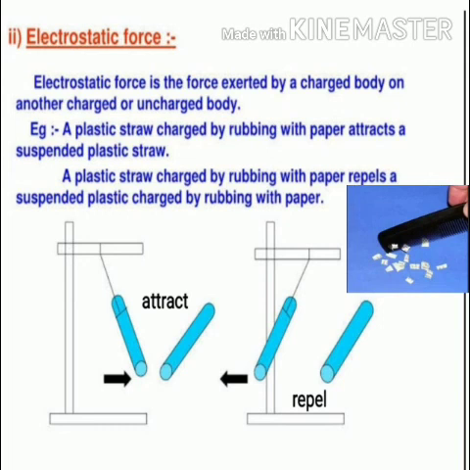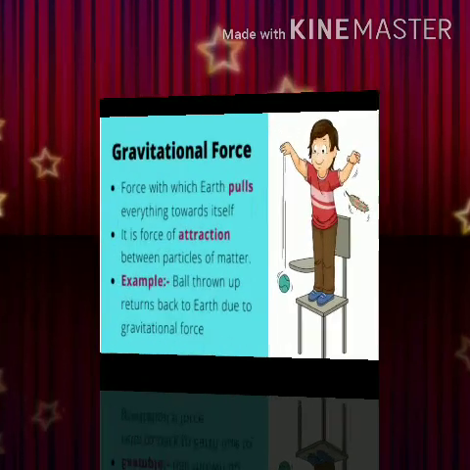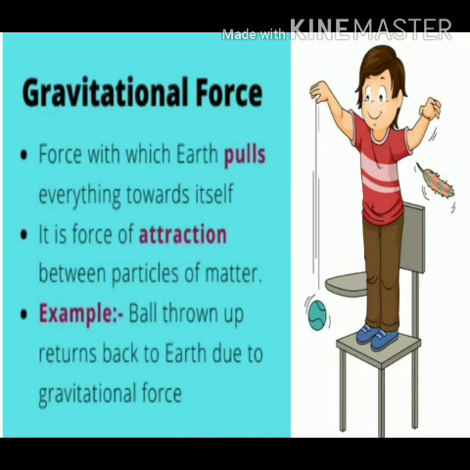And now the last type of force which we are going to deal with under this category is gravitational force. Students, whenever you drop anything from a height, a piece of stone, a ball, a coin, anything, it falls down towards the ground. And why does it happen so? Because the earth is exerting a kind of force, that is gravitational force, and the gravitational force is a force of attraction. The force with which the earth pulls these objects towards it is called the force of gravity, or you can simply say gravity.